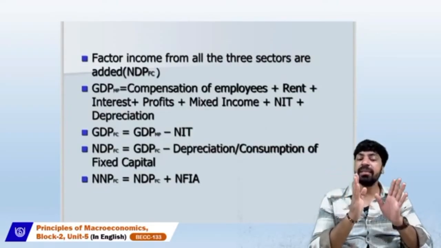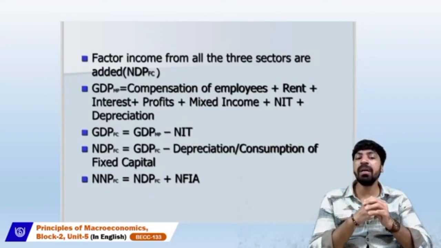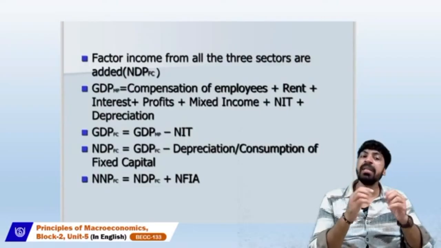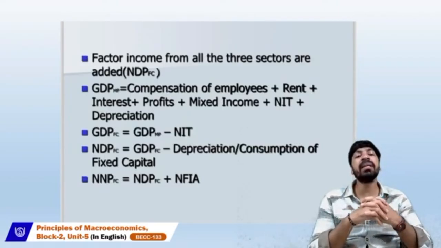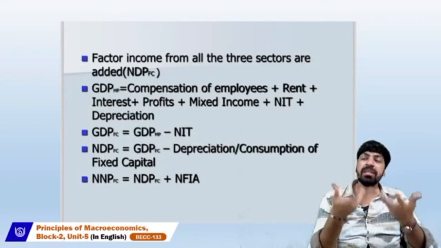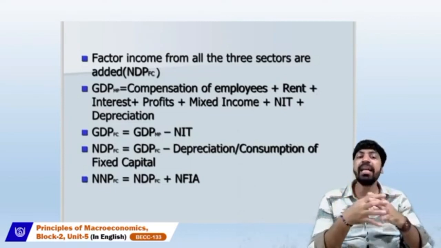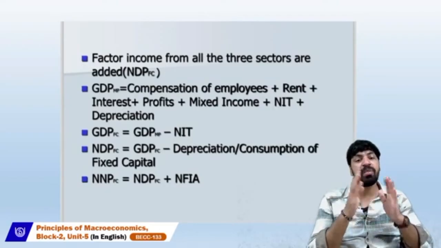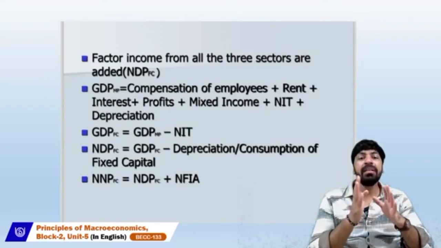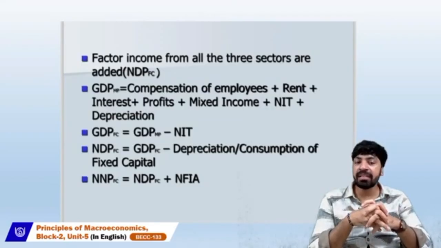Once you estimate the gross domestic product at factor cost, the next step is to calculate the net domestic product at factor cost. For calculating the net domestic product at factor cost, you need the gross domestic product at factor cost.